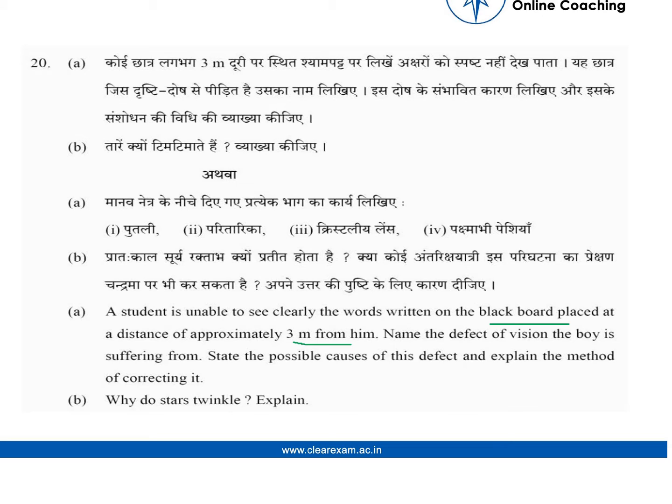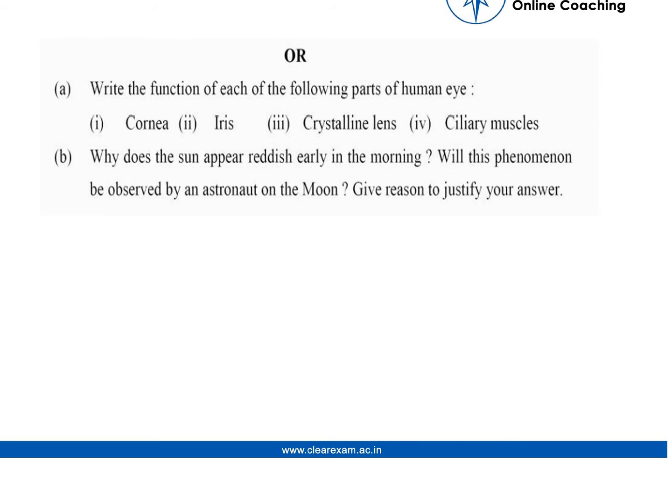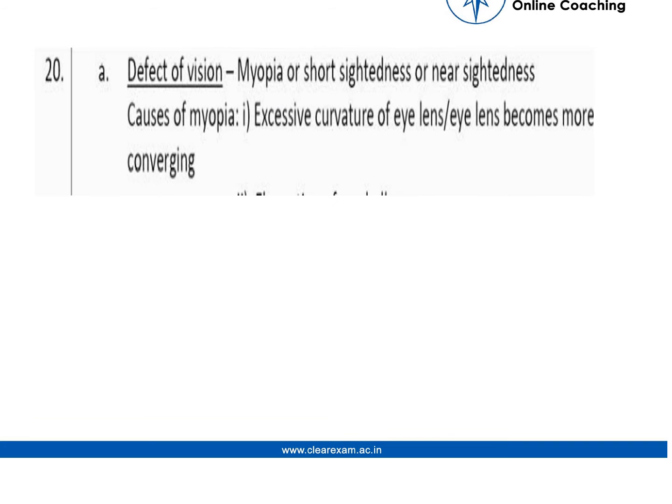And the B part is why do stars twinkle? We have to explain the phenomenon. The second part says write the function of each of the following parts in the human eye. So we have to write the function of cornea, iris, crystalline lens and ciliary muscles. And B part says why does the sun appear reddish early in the morning? Will this phenomenon be observed by an astronaut on the moon? Give reason to justify. So let us see the solutions.